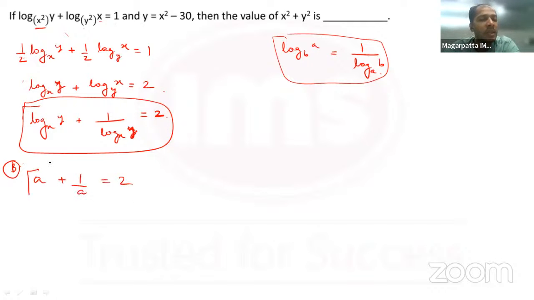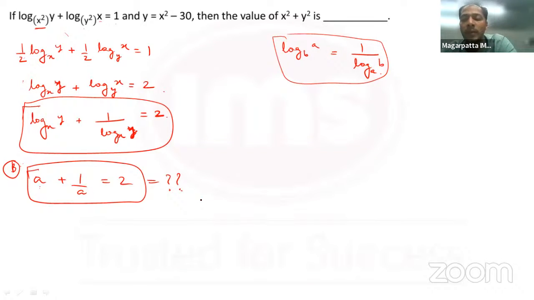Have you studied any property related to any number plus its reciprocal? Anyone? What can be said about a number added to its reciprocal, a plus 1 by a? Hriday says it is greater than or equal to 2.